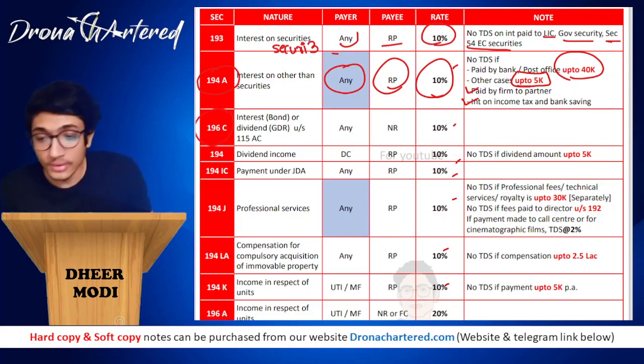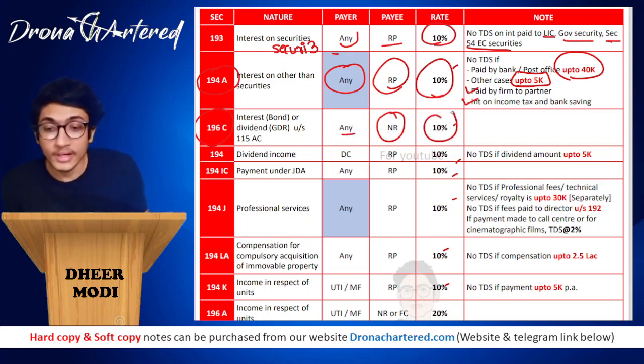Next is your section 196C, I'm sorry, 196C. It talks about interest on bonds or dividend that you receive from your GDR, that is your global depository receipt, under section 115AC. Over here it is only for non-residents. So if any person pays to a non-resident, the rate will be 10%.